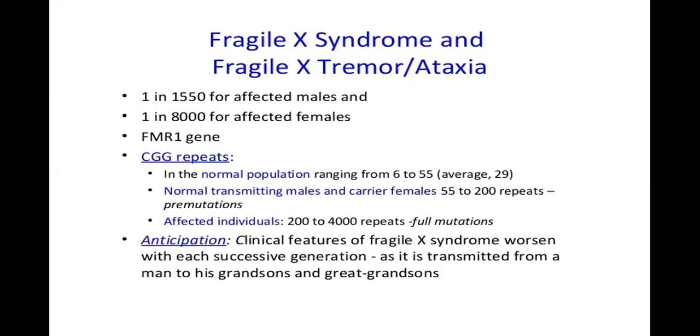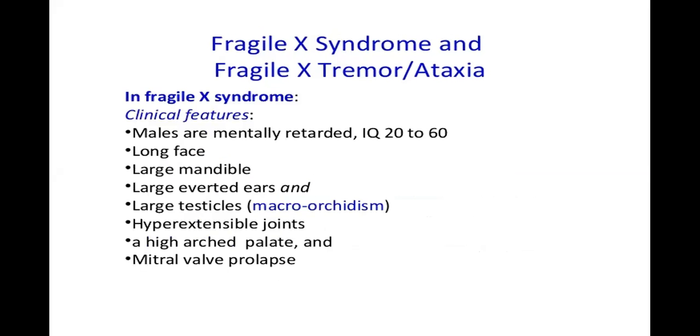Fragile X syndrome is mostly seen in men, and this is transmitted through their mothers. I hope this is clear, because the mother is having the premutation instead of the normal gene.